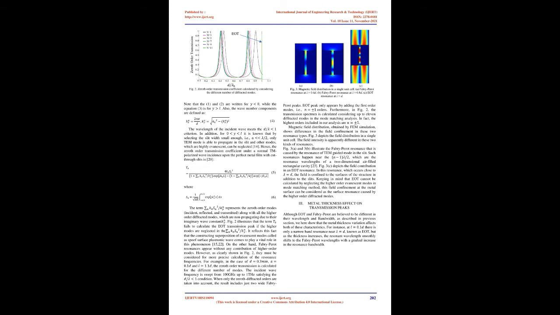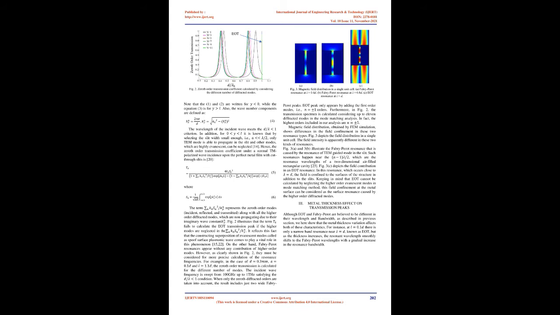Hence, the zeroth order transmission coefficient under a normal TM polarized wave incidence upon the perfect metal film with cut-through slits is given by the equation. The term represents the zeroth order modes, incident, reflected, and transmitted, along with all the higher order diffracted modes, which are non-propagating due to their imaginary wave constant. Fig. 2 illustrates that the zeroth order term fails to calculate the EOT transmission peak if the higher modes are neglected. It reflects the fact that the constructing superposition of evanescent modes, called spoof surface plasmonic wave, comes to play a vital role in this phenomenon.